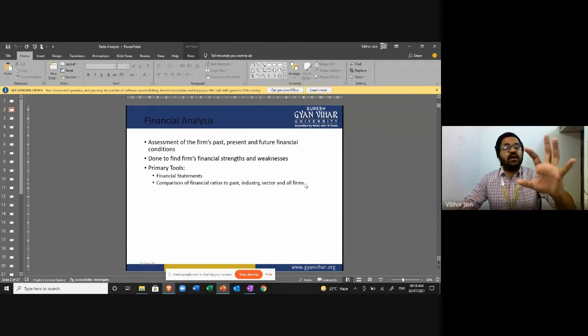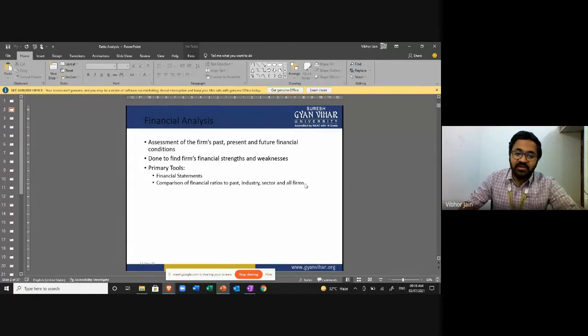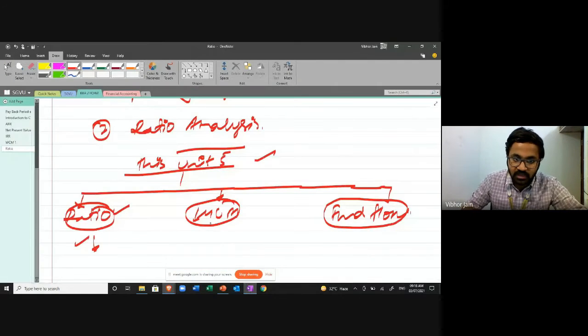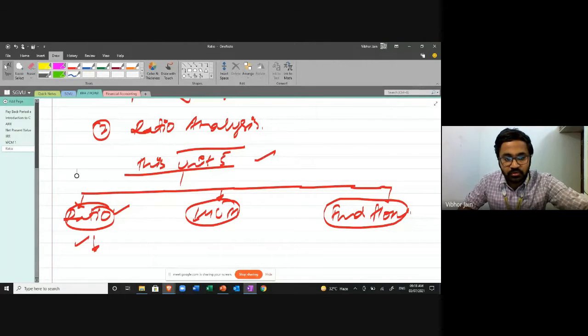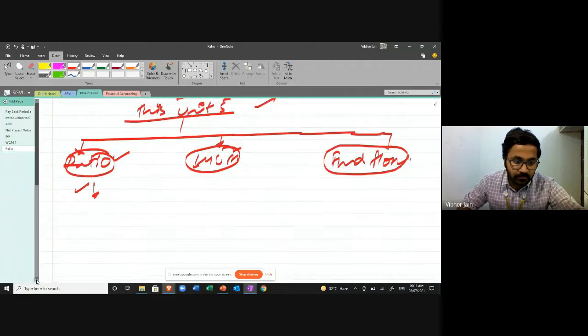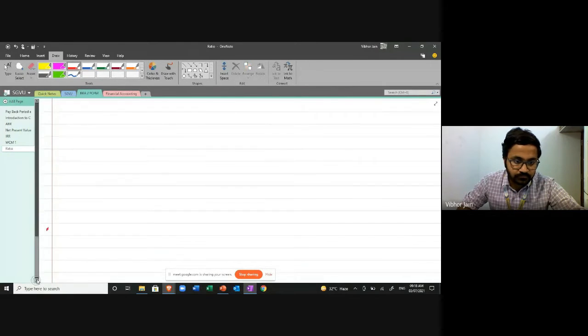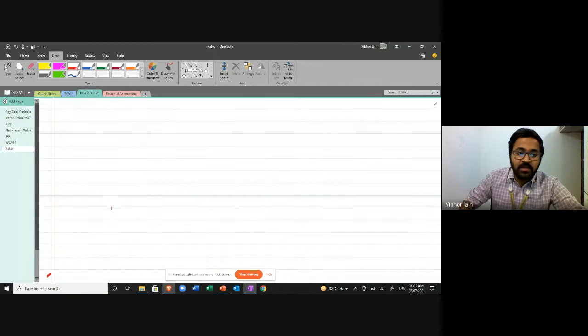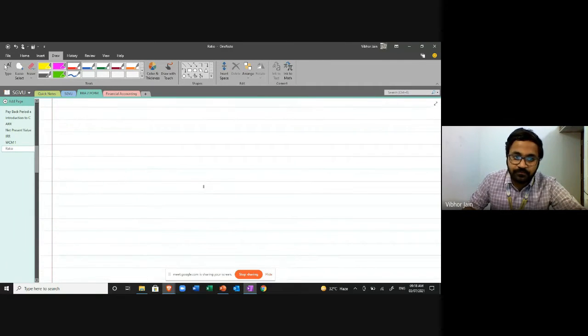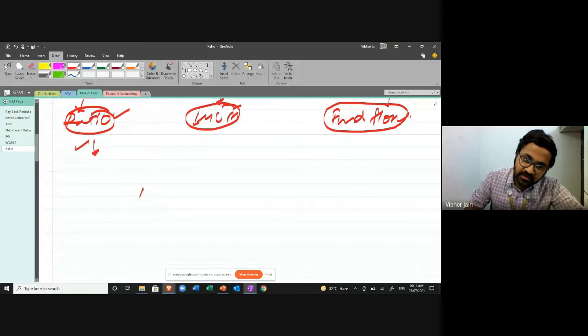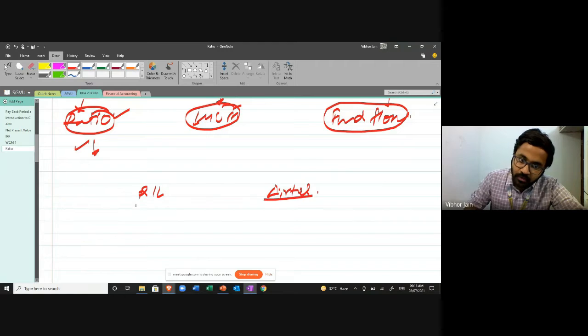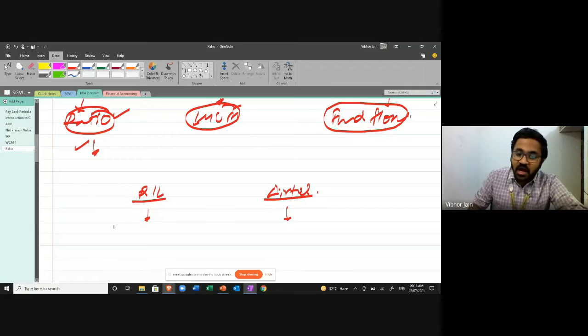We'll compare the ratios of the business. For example, if I'm talking about 2 companies, Reliance Industries Limited and Airtel, and I want to compare these 2 companies, I'll use ratio analysis.